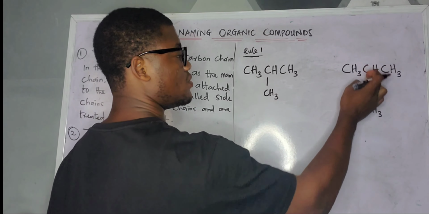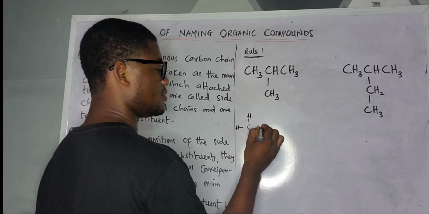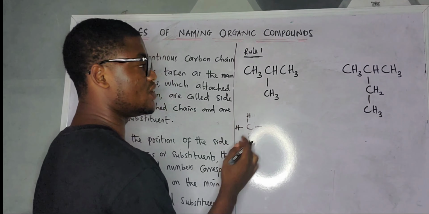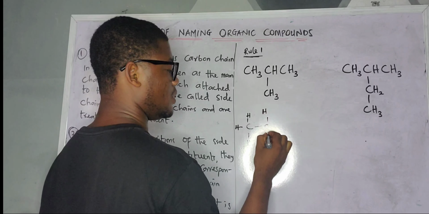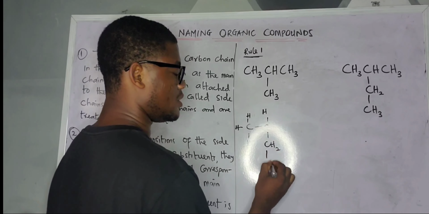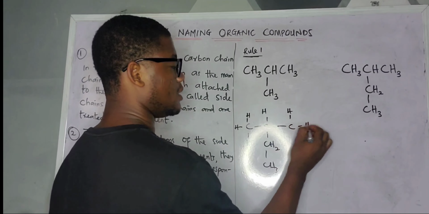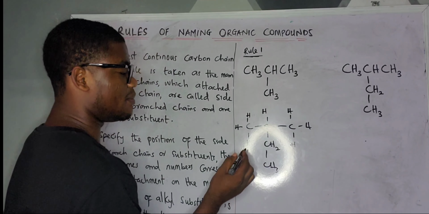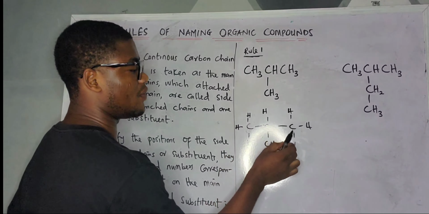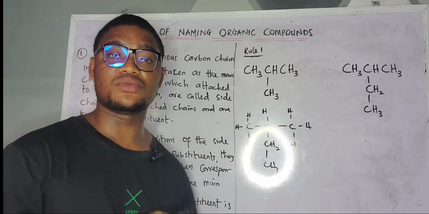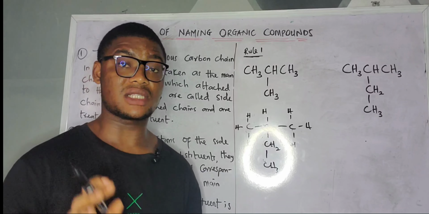For this one, we have 1, 2, 3, 4. If you want to open this, it's like C, we have 3 hydrogen. Then we have the next carbon, the H is at the top. We have the CH2, CH3. Then we have this one to be C, then H, H, H. Now if you look at this, it can be like this: 1, 2, 3, 4. What you want to bring out there is that the longest continuous carbon chain is 4. I hope you understand. So that is the major thing.